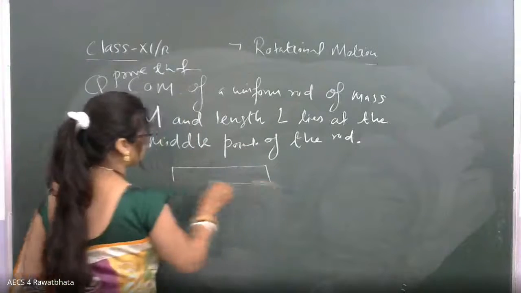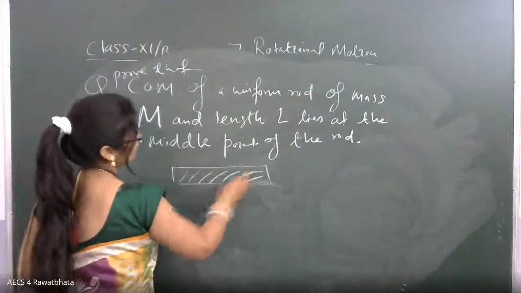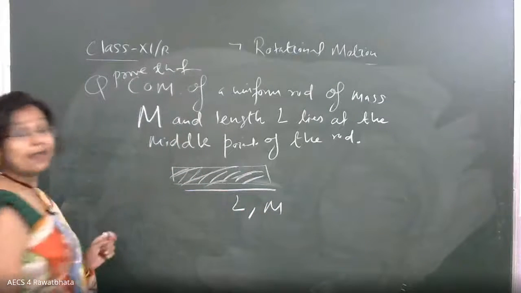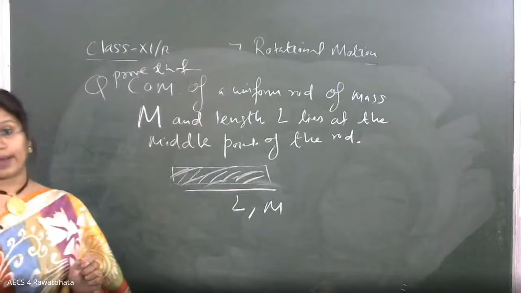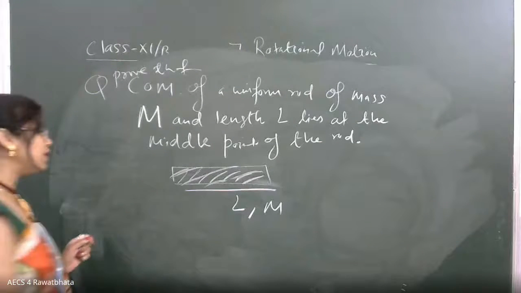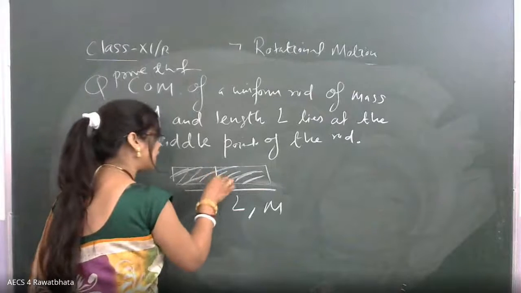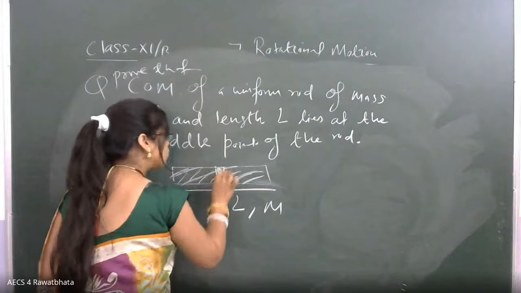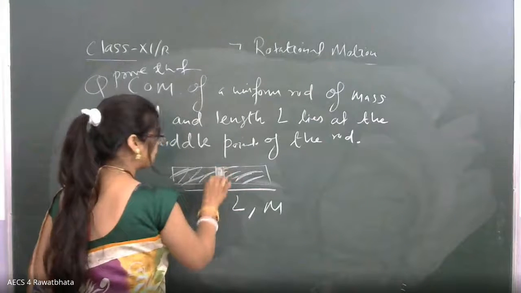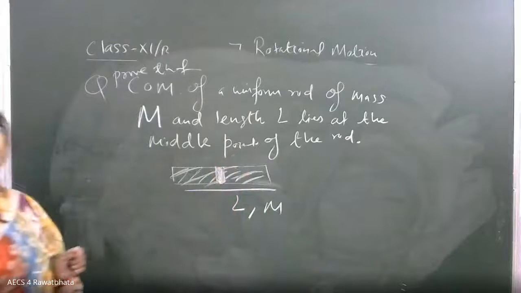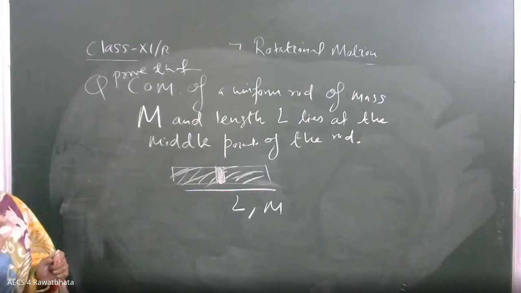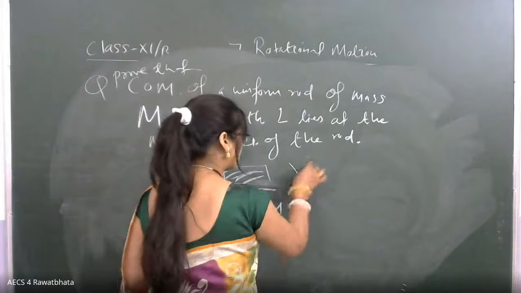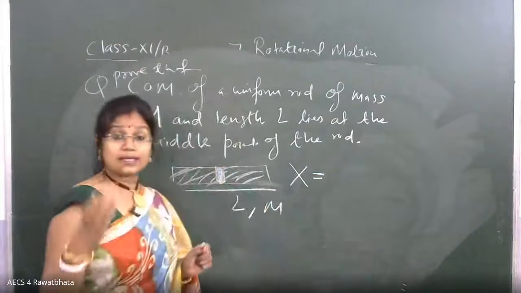We have a uniform rod. The total length is L, the mass is capital M. Since we have uniform distribution of mass, we go for the integral. Suppose we take a small element. Before that, we are talking about one dimension only, so suppose the rod is placed along the x-axis. Now I want the answer from you.